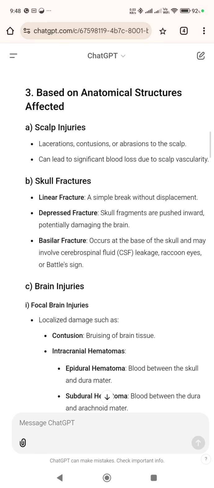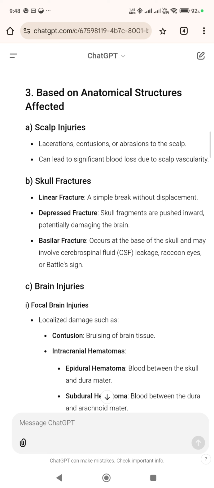Number 3, based on anatomical structures affected. A. Scalp injuries. Lacerations, contusions, or abrasions to the scalp can lead to significant blood loss due to scalp vascularity. B. Skull fractures. Linear fracture, a simple break without displacement. Depressed fracture, skull fragments are pushed inward, potentially damaging the brain. Basilar fracture occurs at the base of the skull and may involve cerebrospinal fluid, CSF, leakage, raccoon eyes, or Battle sign.